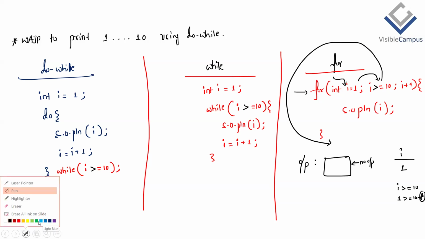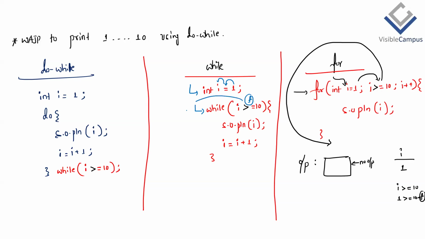Now the same scenario, the same condition. What about the output of the while loop? Same or different? Same, no output. So first JVM comes for i, where 1 is assigned to the i variable. Then JVM comes for the condition check. Is 1 greater than or equal to 10, true or false? 1 greater than 10, false. Then JVM, without executing anything, since the condition is false, therefore goes out of the while loop as well. Any output? Nothing in the console.